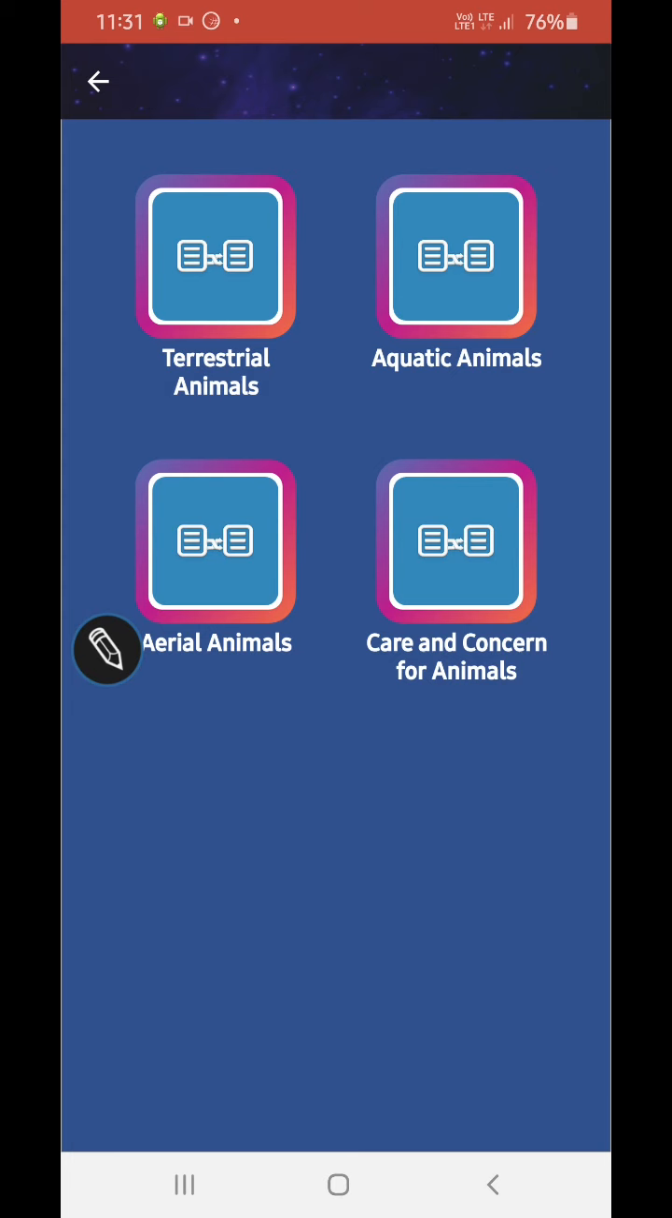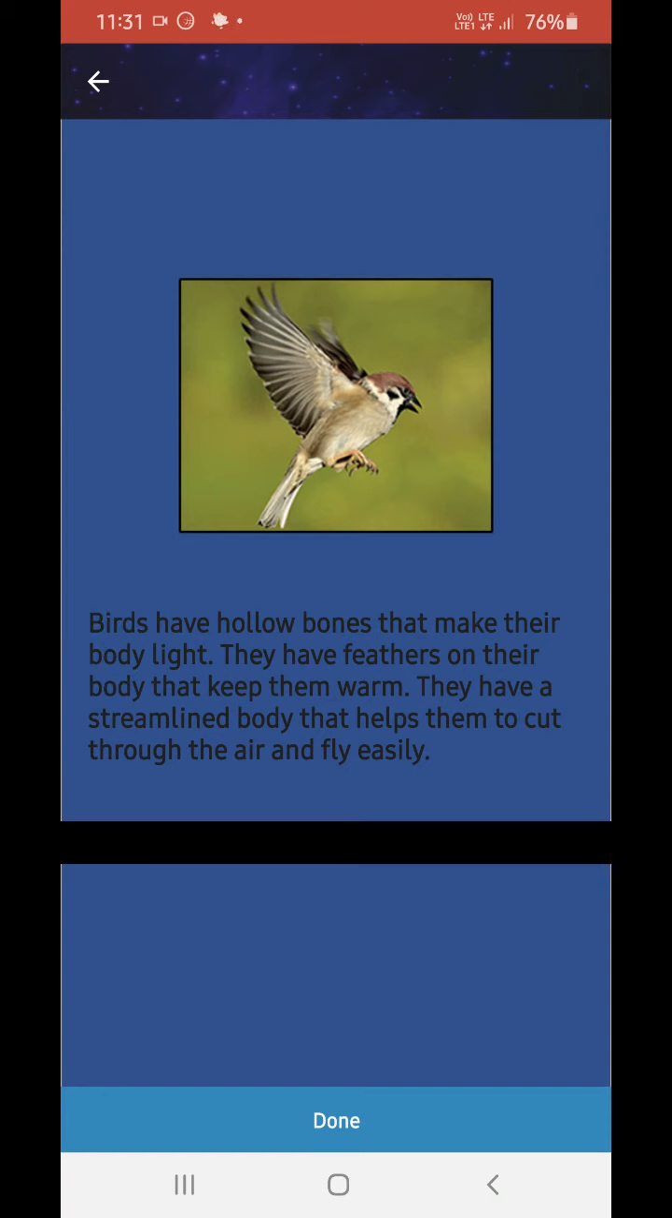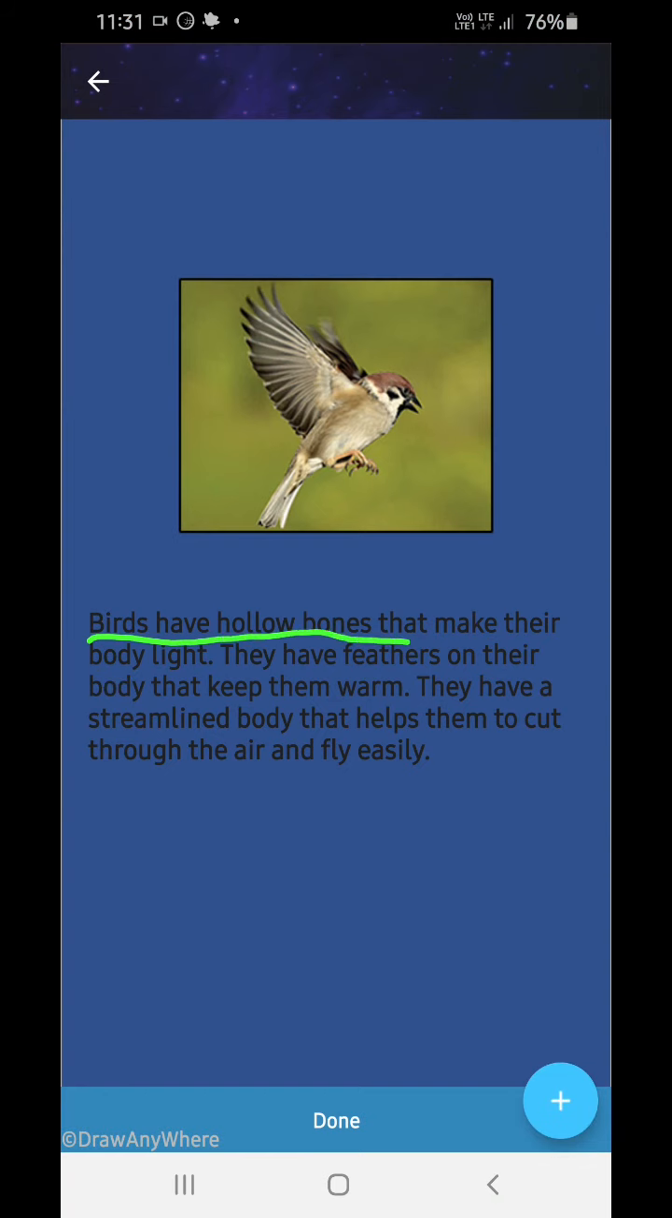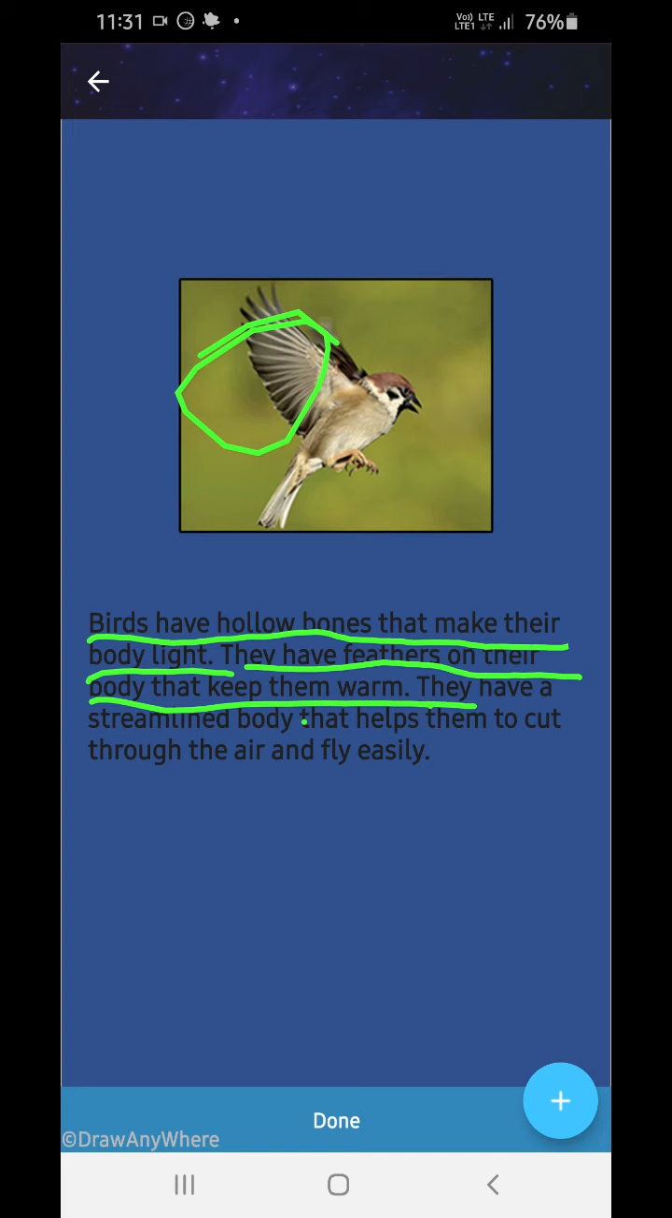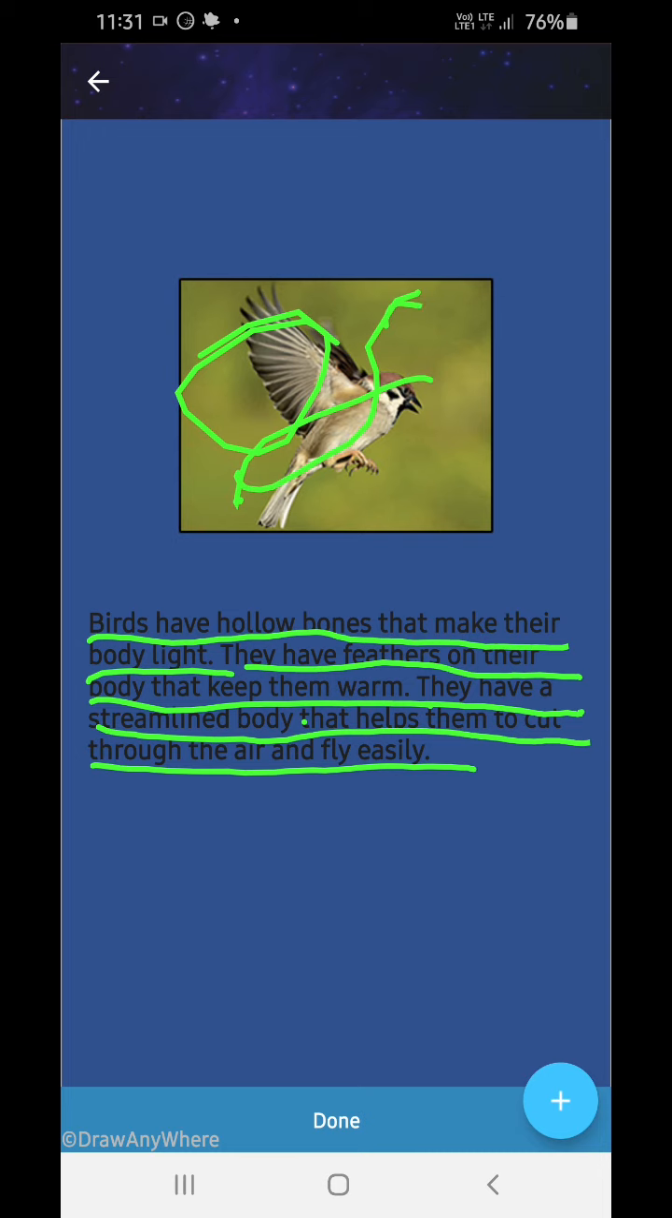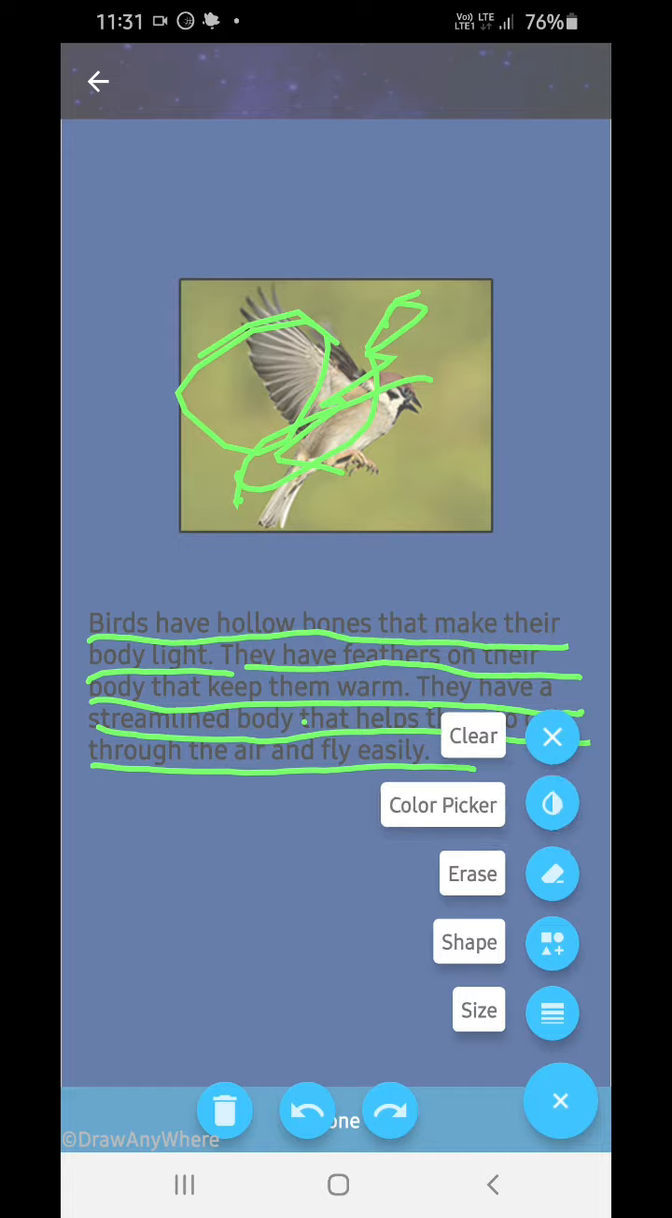Now we will go to the aerial animals. Birds have hollow bones that make the body light. Their feathers keep their body warm. They have a streamlined body that helps them cut through the air and fly easily.